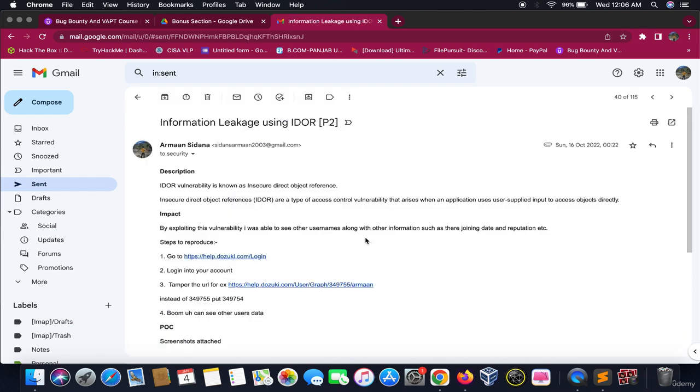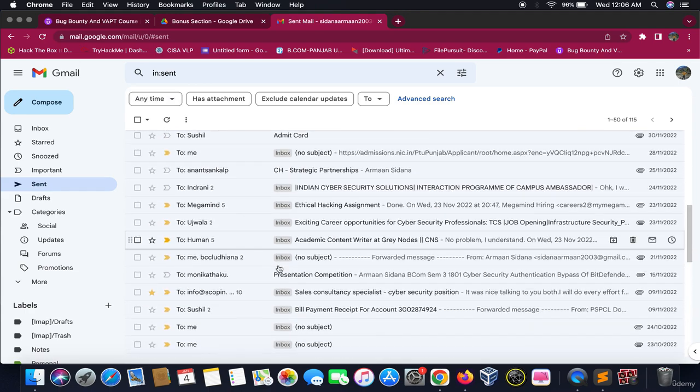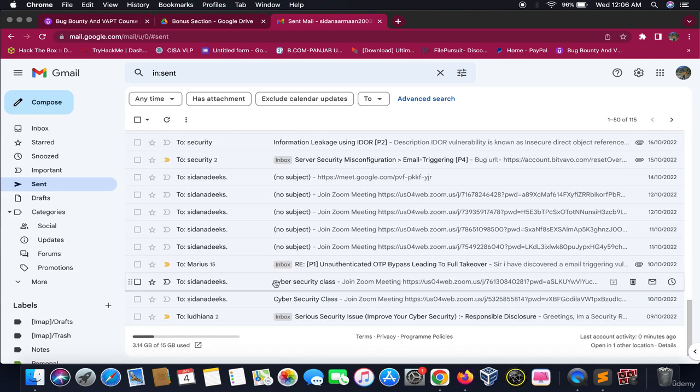Okay, this is an IDOR vulnerability. You have to give the description, impact, steps to reproduce, and POC. Okay, insecure direct object reference vulnerability. So this is the way of making an effective report.